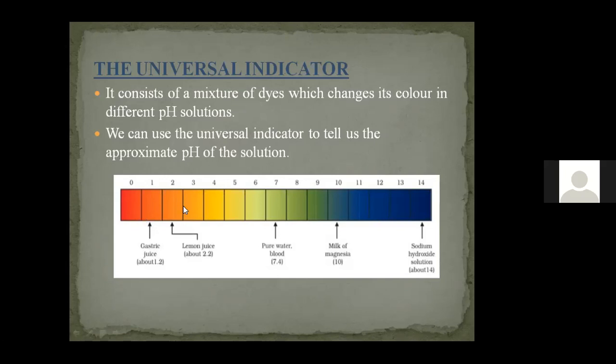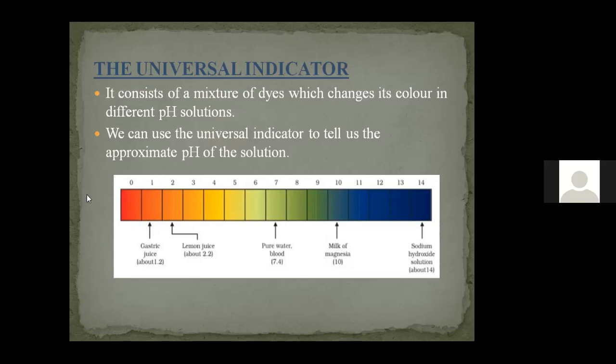As we move from 0 towards 7, the color becomes lighter. So 0 is the strongest, then 1 is lighter, and the color goes on changing. When we reach pH 7, the color is a little bit greenish.